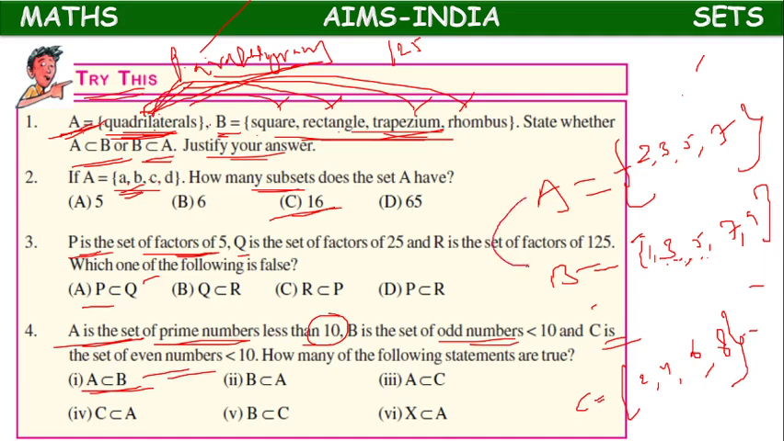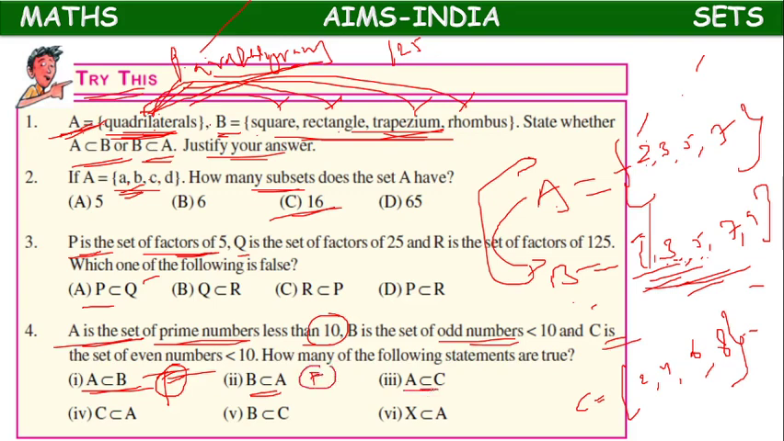Now, A subset of B means all elements of A are present in B. Wrong, because in A we have 2, but in B there is no 2. So it is false. B subset of A means all elements of B are present in A. In B we have 1, but in A there is no 1. It is also false.